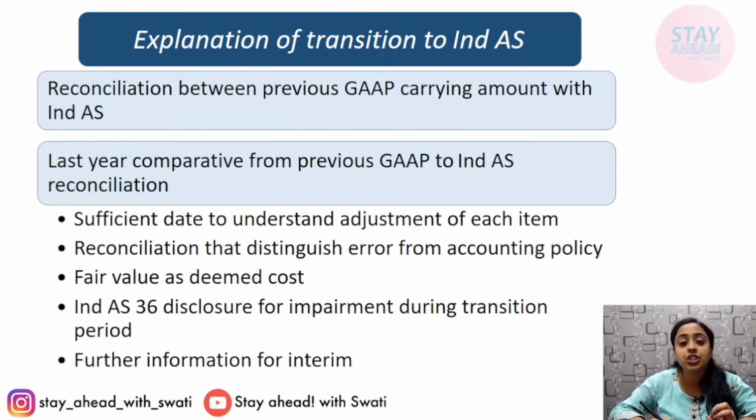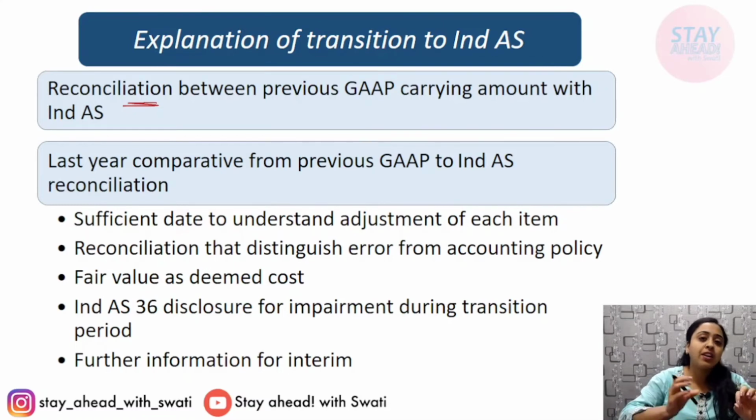Explanation of transition to Ind AS. Reconciliation has to be made between the previous GAAP and Ind AS. For example, for a particular asset or liability, there is the carrying amount under previous GAAP and the current carrying amount according to Ind AS; the gap between them is due to what amounts? You have to make a reconciliation statement. Also make last year's comparative information reconciliation from previous GAAP to Ind AS.